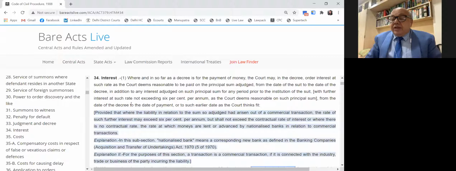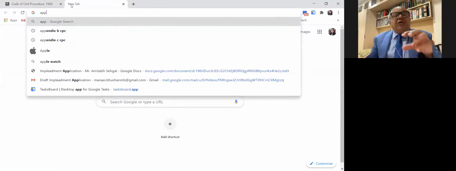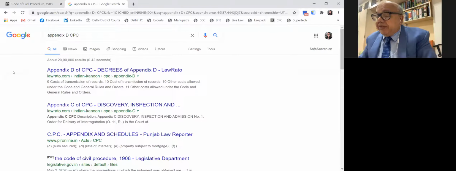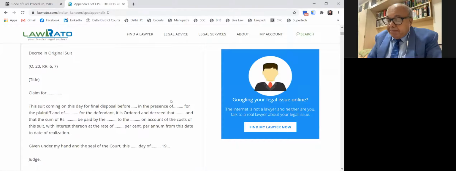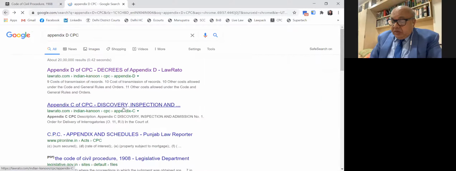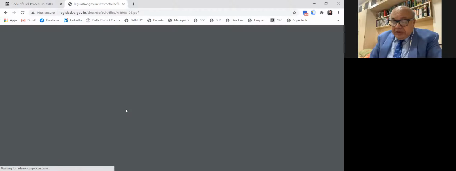Now, then we'll briefly run through the provisions of the CPC before we take the various decrees. In Appendix D to the CPC, there are certain formats that I will take you through. Mansi, if you can kindly open Appendix D, I'll just explain to the students what Appendix D is.